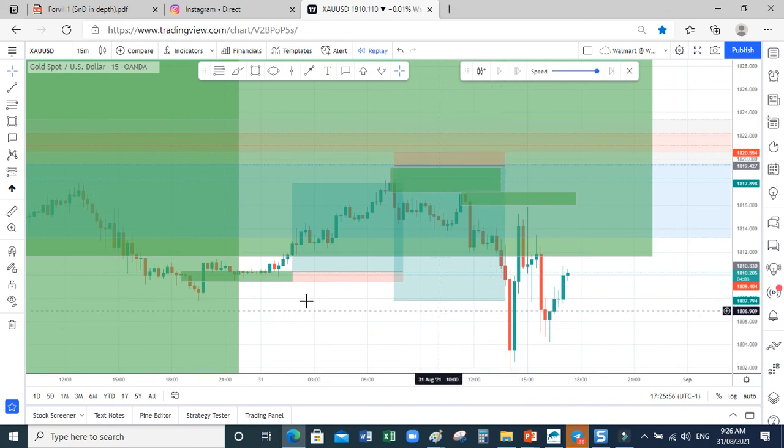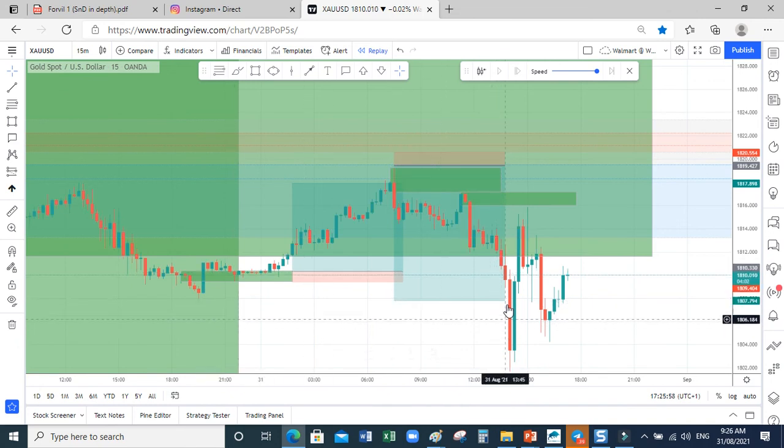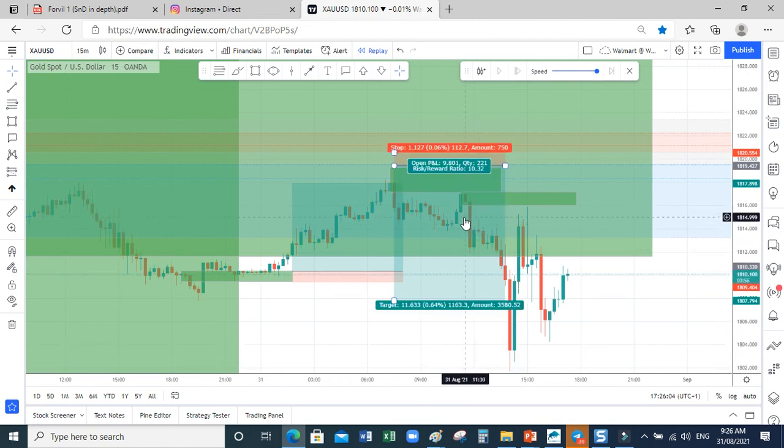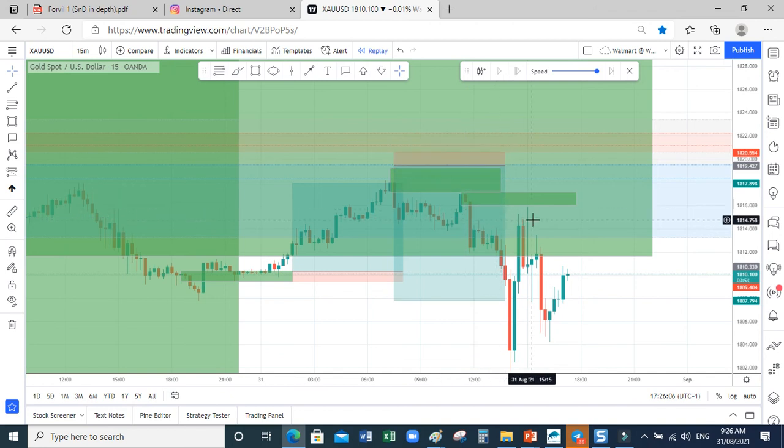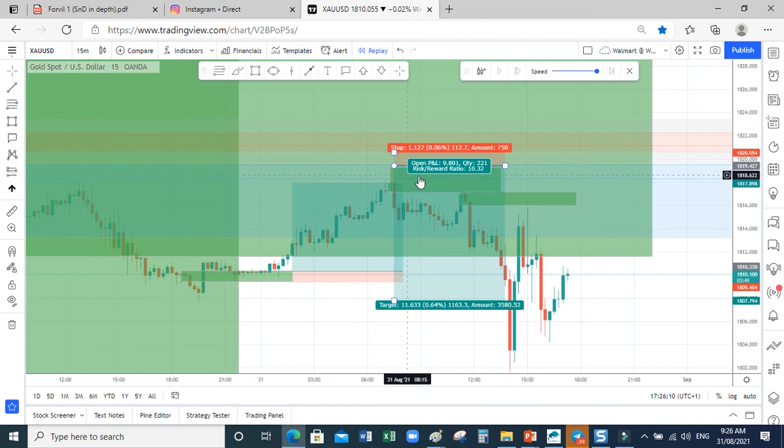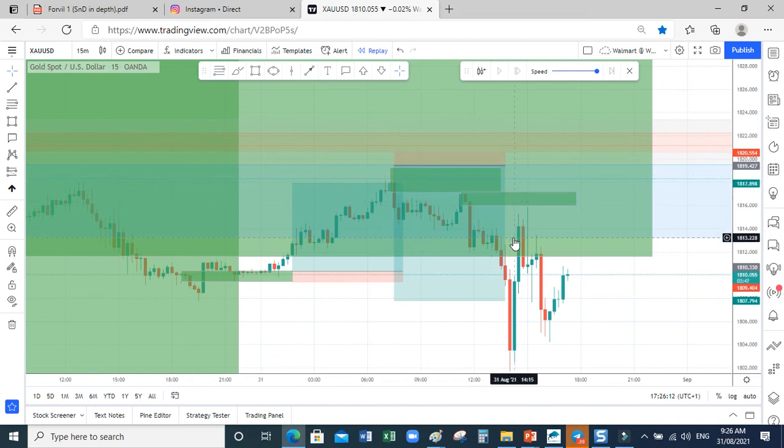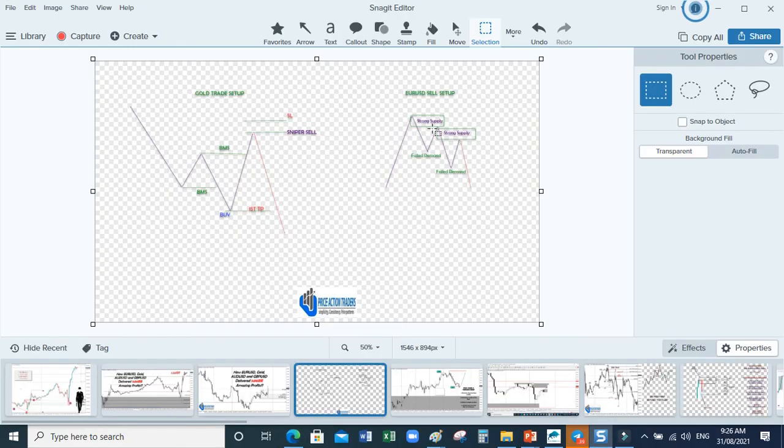So once this place is taken out with this big long bearish candle, I'm expecting a pullback to touch this supply that is strong here. This is a strong supply because it was not broken above. Strong supply. Can you see it? It was not broken above. Very strong demand, strong supply.